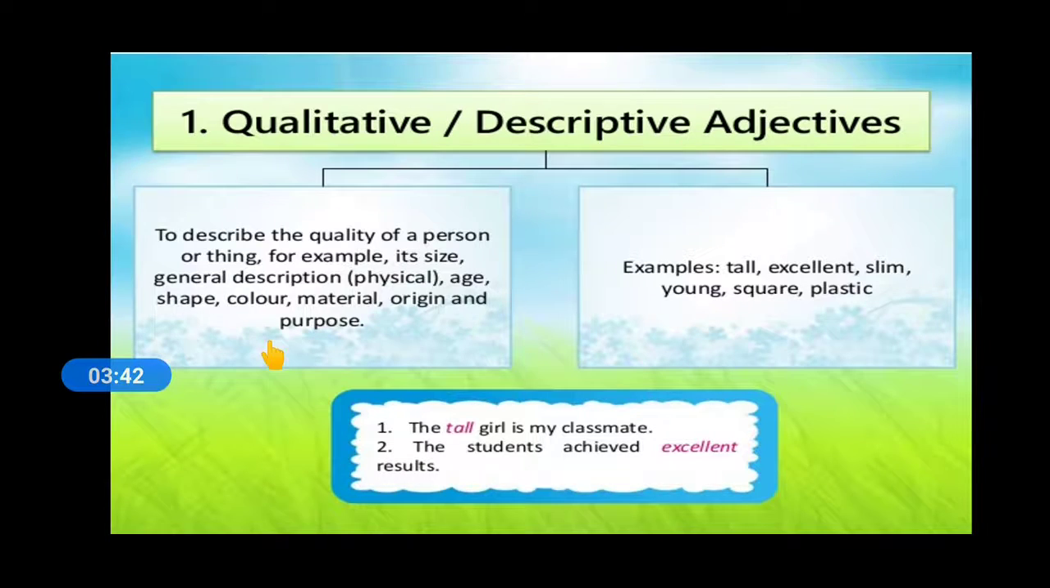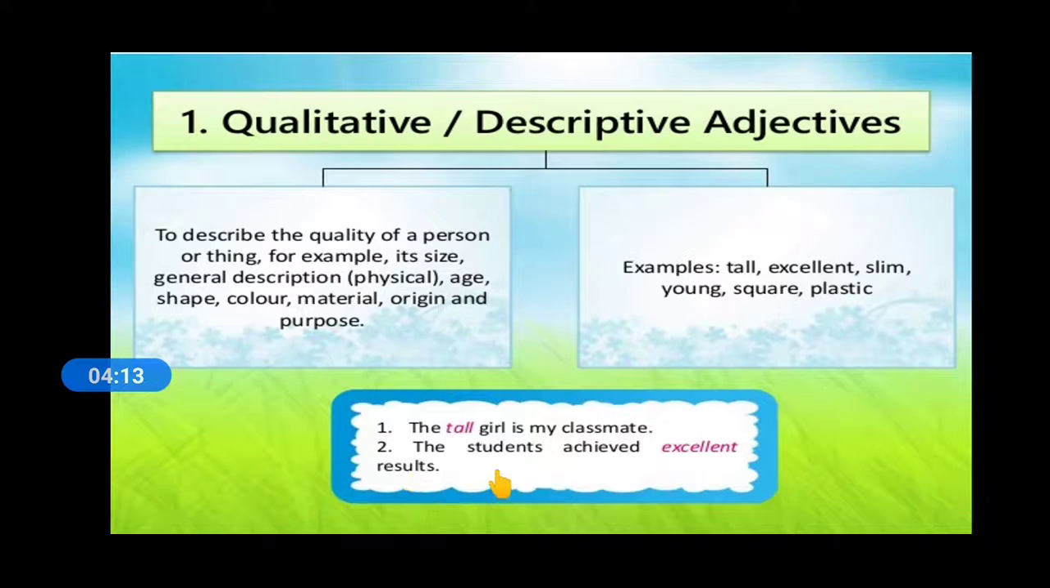Now what is a qualitative adjective? A descriptive adjective is a word which describes a noun or pronoun. Most of the adjectives belong to this type. These adjectives provide information and attributes to the noun or pronoun to modify or describe, and so they are known as qualitative adjectives. They describe age, origin, material, purpose, shape.